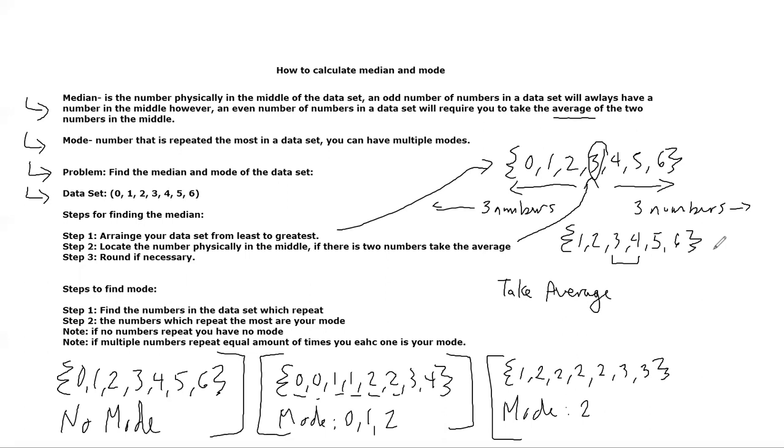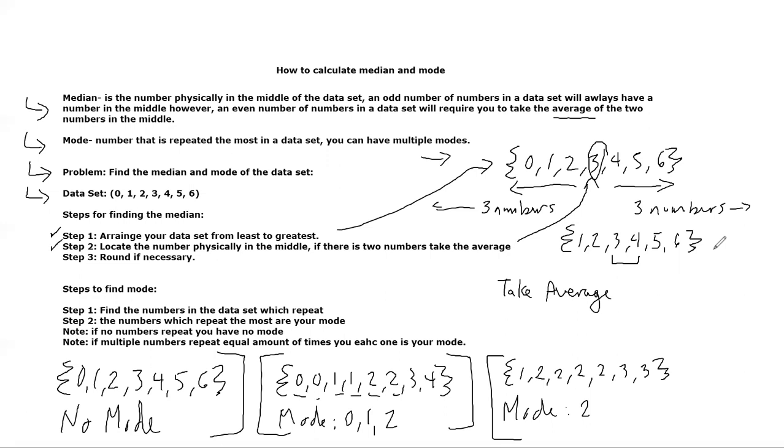The first step is to arrange your data set from least to greatest. Well, lucky for me, that's already been done for me. If you follow the arrow, right, we're over here. This data set has already been arranged. It's 0, 1, 2, 3, 4, 5, and 6. It's in order from least to greatest. Good. Okay, we can move on to step 2 now.